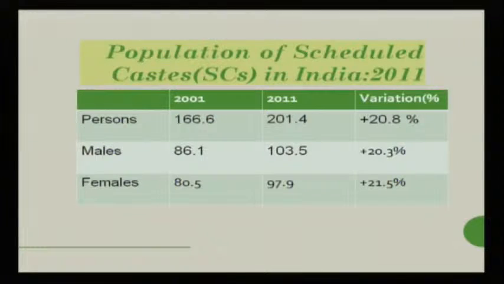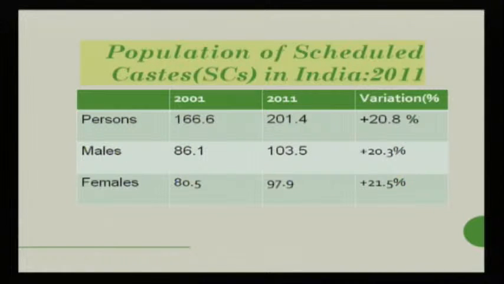As per the 2011 census, in 2001 the scheduled caste population was 166.6 million, which increased to 201.4 million in 2011.